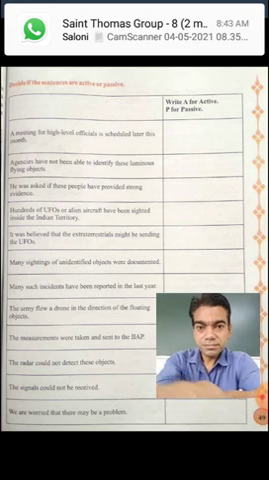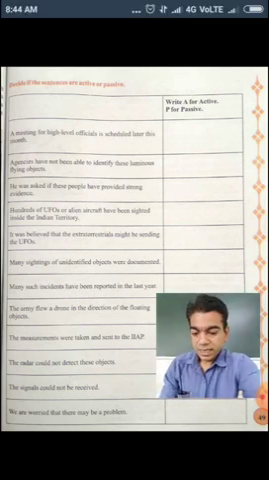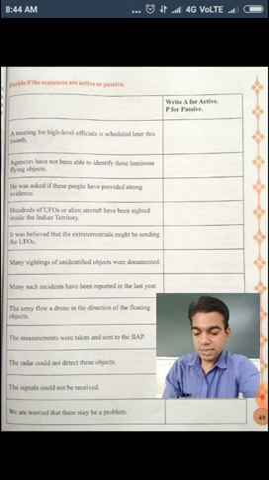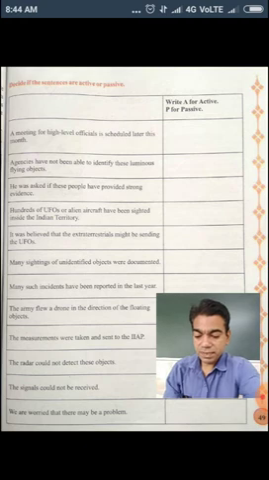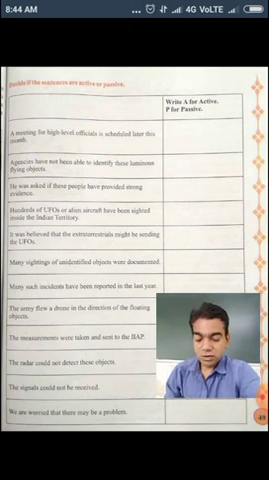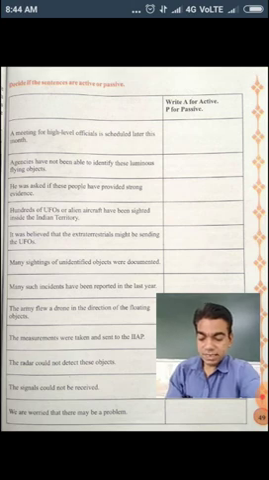Then, he was asked if these people have provided strong evidence. Have provided is in active voice. We will write here A also, and was asked, so P also. Then, hundreds of UFOs or alien aircraft have been sighted inside the Indian territory. Here have been sighted. So we will write here P, passive voice.